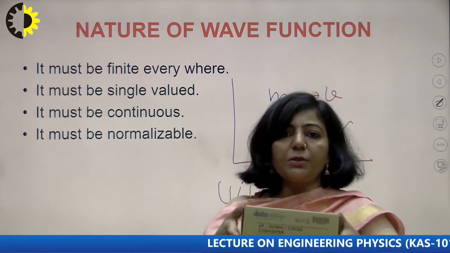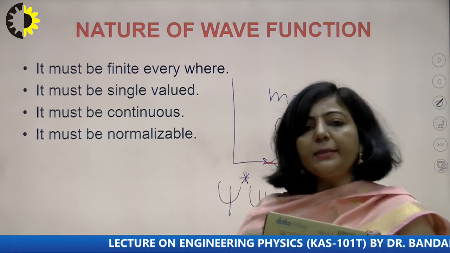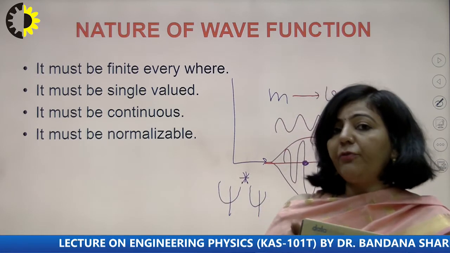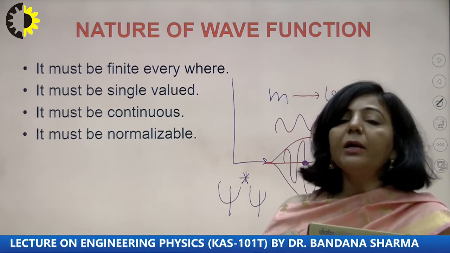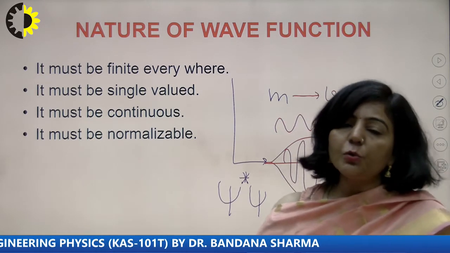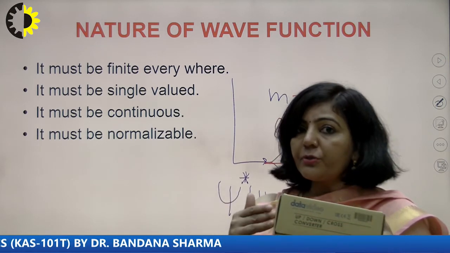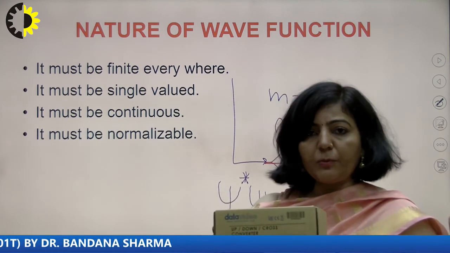Suppose this is the first region, this one is the second, and this one is the third. Classically it is not feasible for the particle if it has energy less than the barrier, but quantum mechanically, since the particle is associated with wave nature, there is a possibility that the particle can tunnel through this barrier and reach this region.